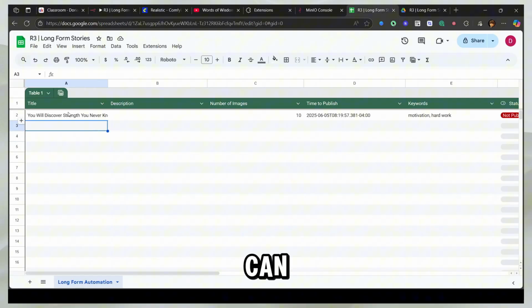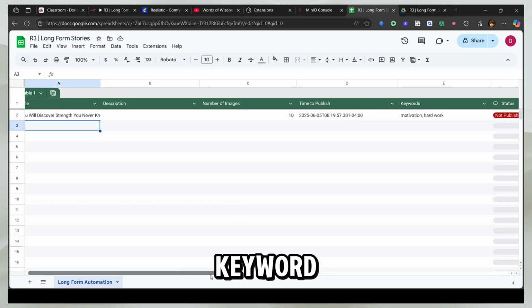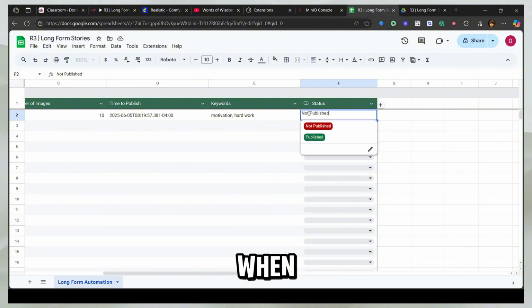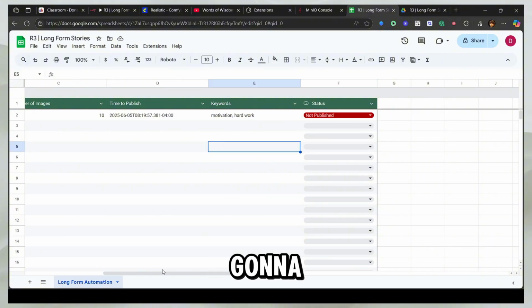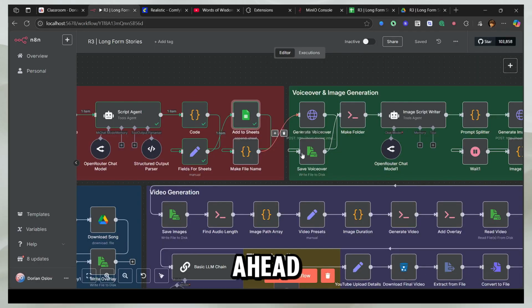So let's go here, and you can see we have the title, the description, which we're going to add later, images, time to publish, motivation and hard work as the keyword, and we have the status. When this entire workflow is done running, it's going to turn it automatically to published, which I'm going to show you later. So let's go ahead and see.